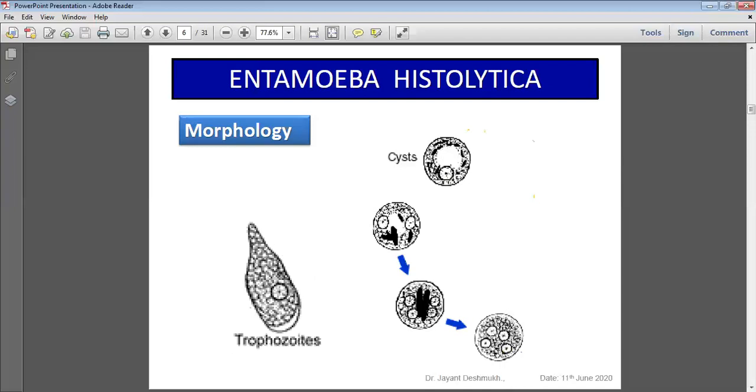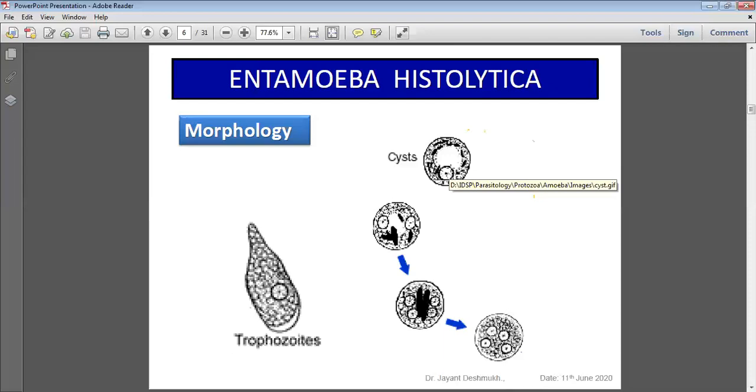The cyst has a cyst wall that is resistant to chlorination as well as to the gastric juices, so they survive and cannot be killed in the stomach with its acidic pH. Uninucleated cyst and quadrinucleated cyst: the uninucleated cyst and the trophozoite are non-infective. The quadrinucleated cyst is infective. Size is 12 to 15 micrometer, spherical shape, uninucleated to quadrinucleated, not more than 4 nuclei. Compared to other non-pathogenic amoeba, Entamoeba coli has 8 nuclei, an octanucleated cyst.